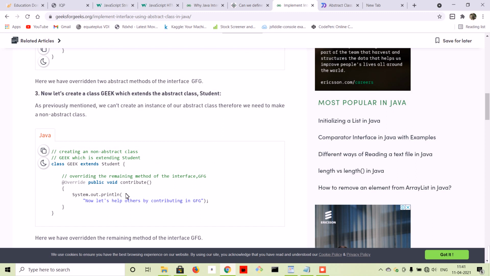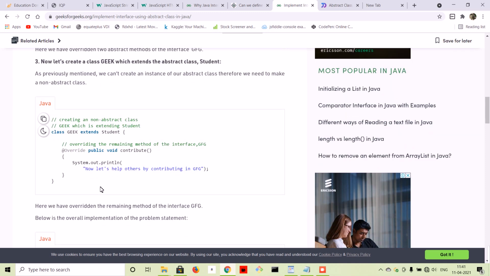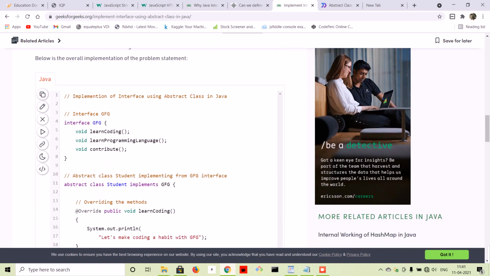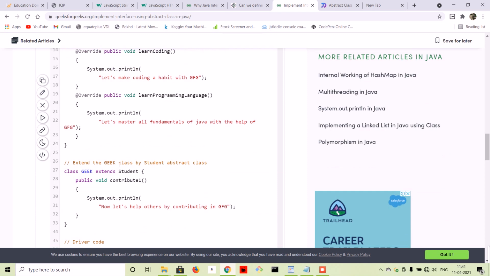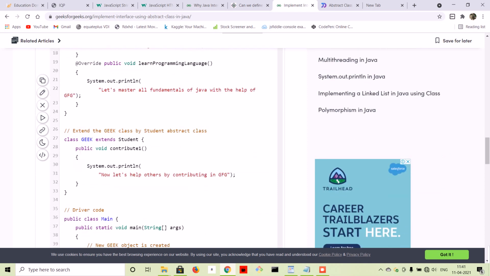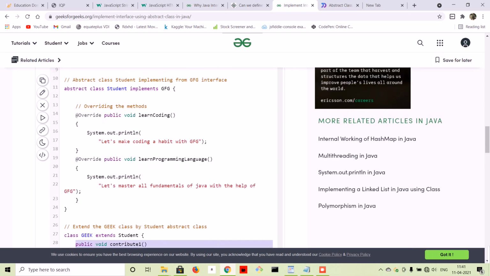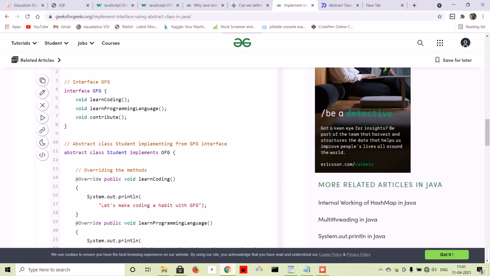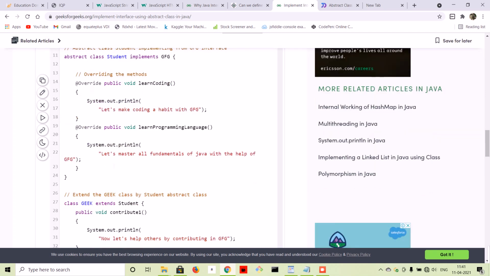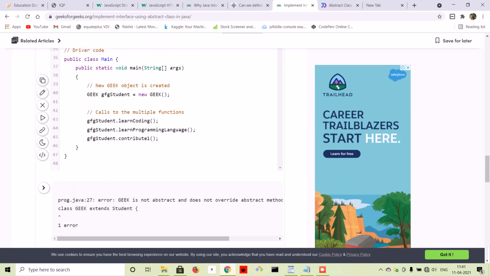And if you see here, it is implementing the one unimplemented method. This is the thing that I was talking about. If you don't implement it, you will get an error. Let me show you the error. This is the editor part, and I have just modified this method. You see that this is the Geek class, and it is not implementing the one unimplemented method of this abstract class, which is contribute. So if I try to run this, let me check.